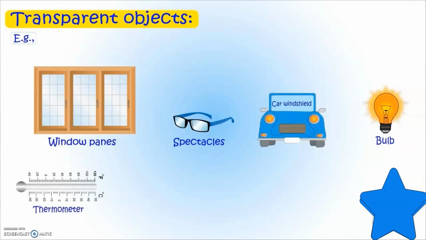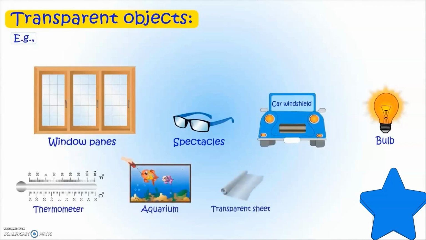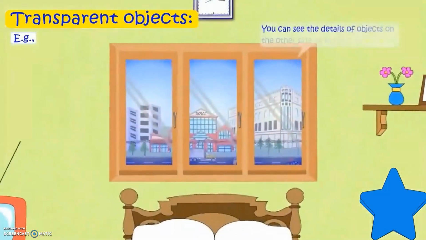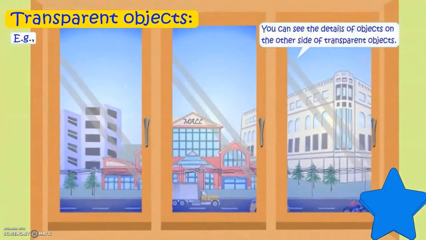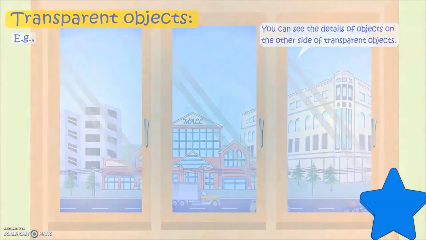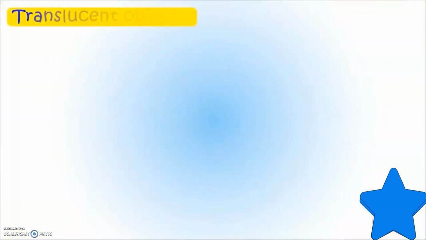thermometer, aquarium, transparent sheet, and ice. All these things you can see through. It means you can see what's on the other side because they are transparent objects and they allow the light to pass. You can see the details of objects on the other side of transparent objects, like in a window, you can see what's behind the window.